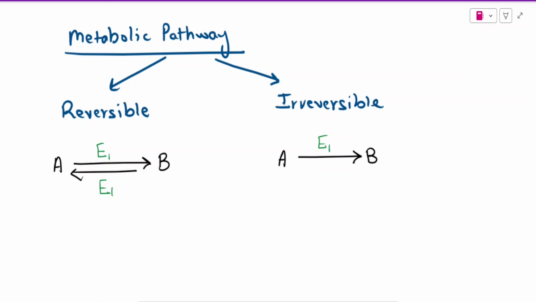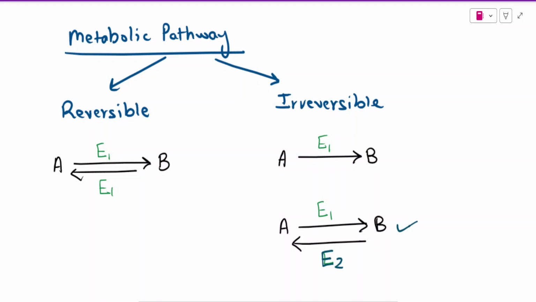Or there is another case in which backward reaction is possible, like A is converting into B and B is reverting back to A, but the main difference is that the enzyme which is converting the reactant A into product B, E1, is not responsible for carrying the reaction backward, which means that we need another enzyme. For example, enzyme E2 is converting the reactant B into product A, which is the backward side of the reaction. This case is also called irreversible.